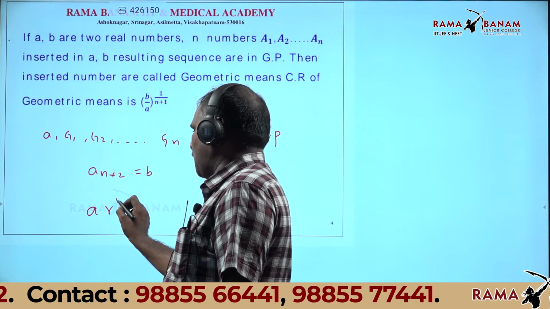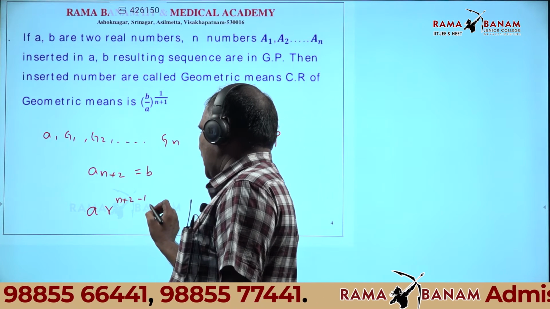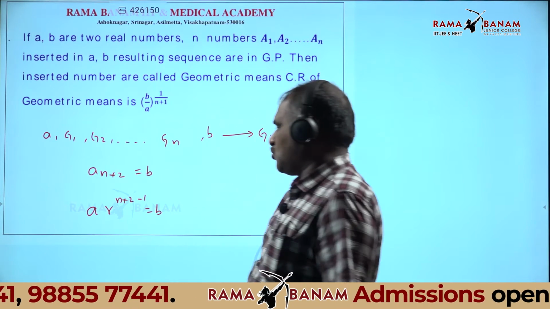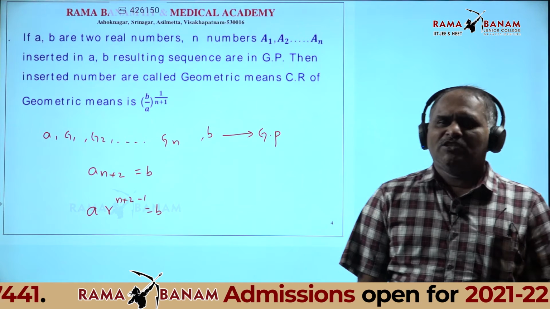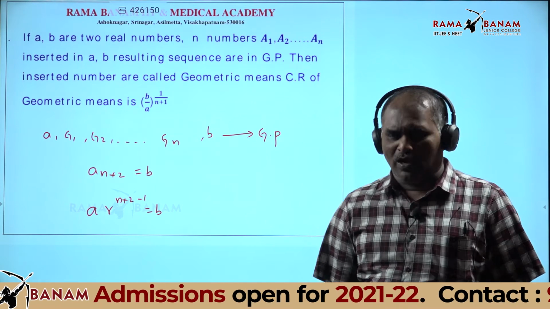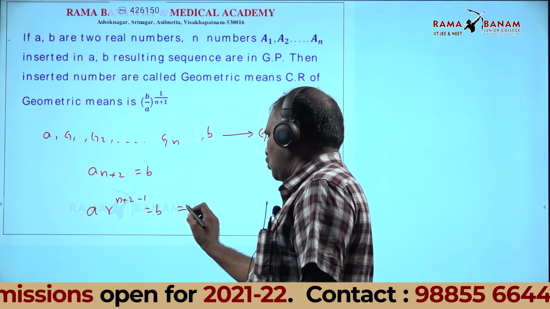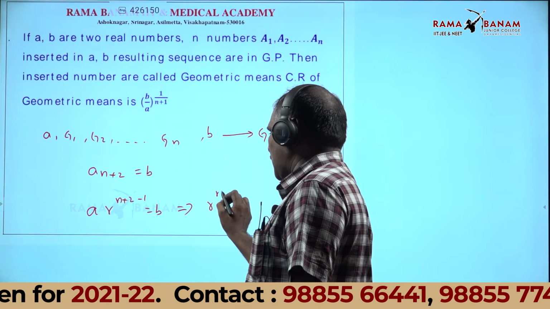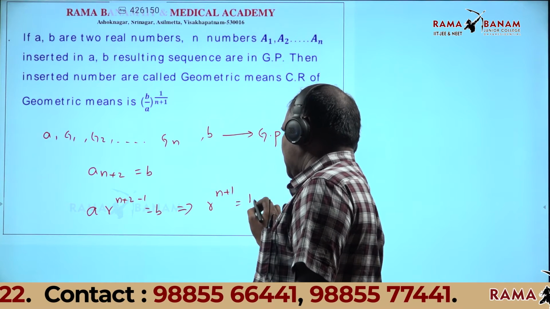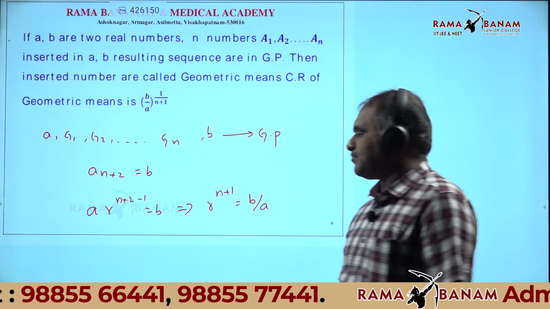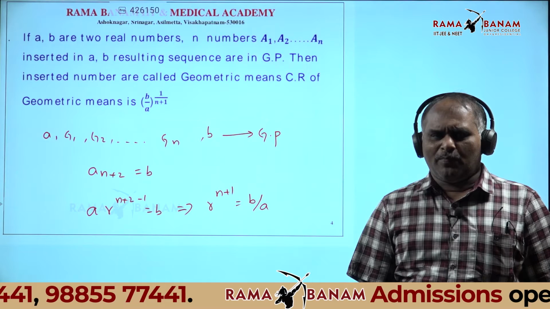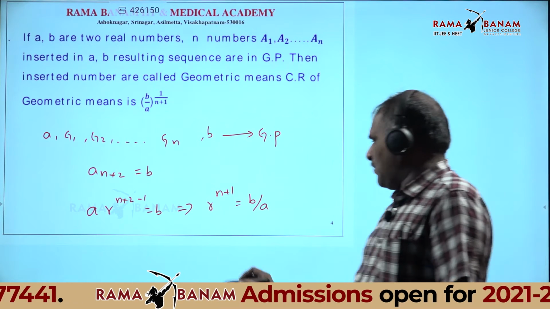A into R power n plus 2 minus 1 is equal to B. That implies R power n plus 1 is equal to B by A.